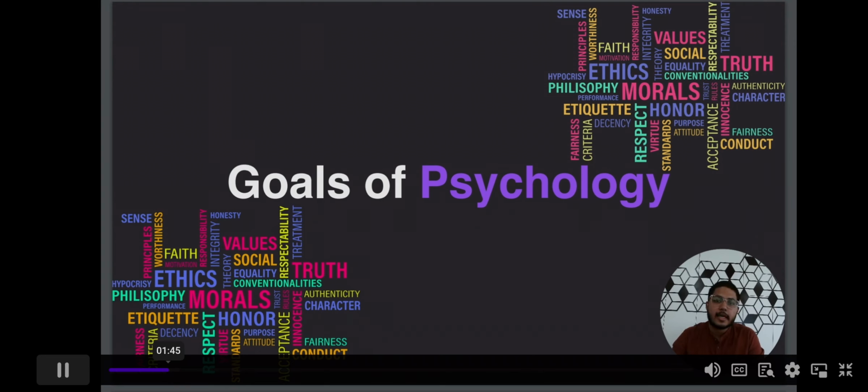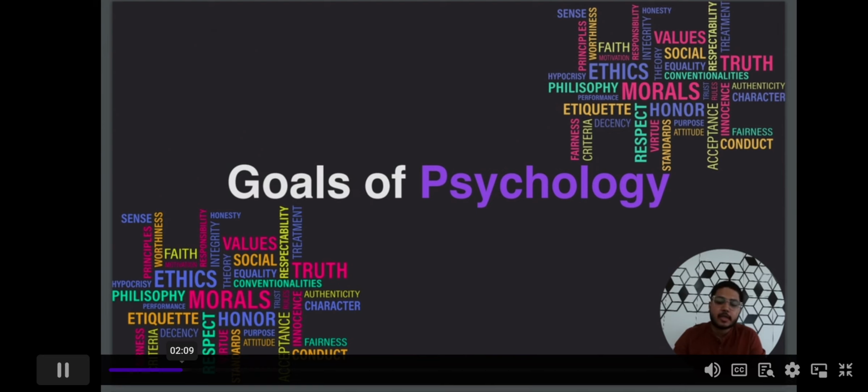The whole aim, the complete goal of psychology is to uncover, identify and predict human behavior. Prediction is not done by just looking at someone's face. We can't say that this person has this kind of personality, but prediction does have scientific processes. Scientific steps are there to predict human behavior.